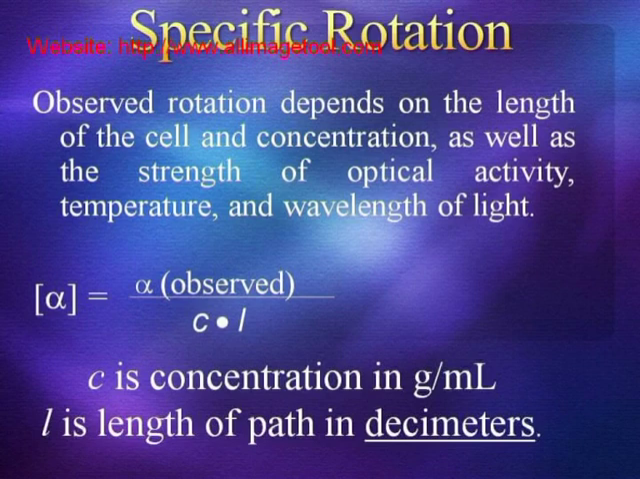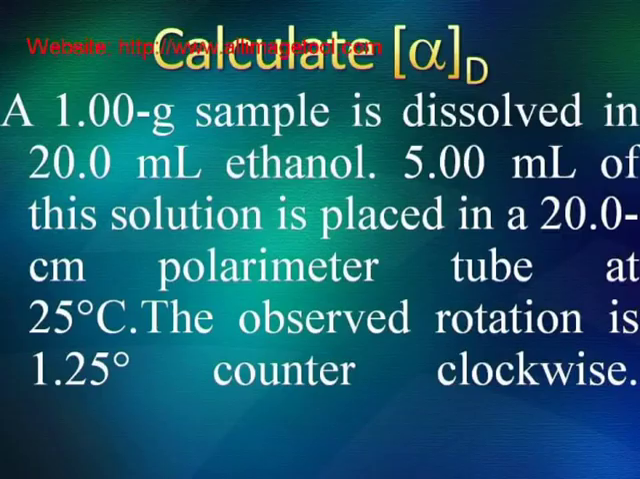Specific rotation is equal to alpha, the observed rotation, divided by C times small l. C is concentration in gram per ml. Small l is length of path in decimeters. Now calculate alpha D. A 1 gram sample is dissolved in 20 ml ethanol. 5 ml of this solution is placed in a 20 centimeter polarimeter tube at 25 degrees centigrade. The observed rotation is 1.25 degrees counterclockwise.